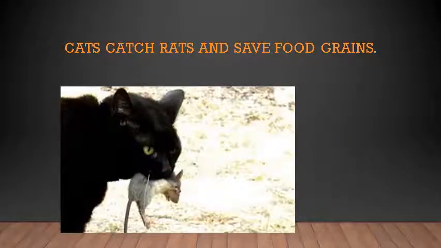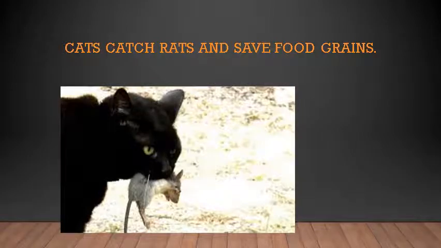Then cats catch rats and save the food grains. These rats feed on the food grains in the house or in some places where a large amount of food grains are stored, isn't it? These rats have the capacity to spoil all the food. So these cats can catch the rats and save the food grains for us.